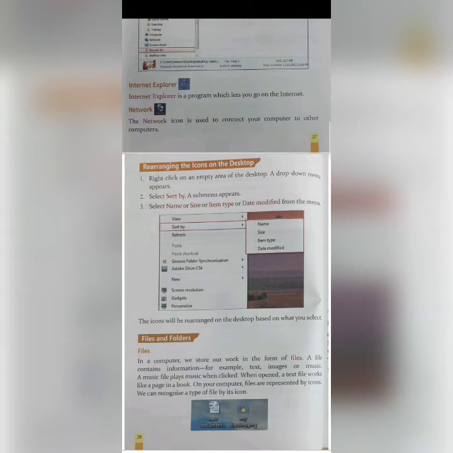See this drop down menu. See the view, sort by, refresh. This is a drop down menu. It will appear on that very screen. Select sort by. A sub menu appears. When you are selecting sort by, this arrow sign is there, and it means it will show the sub menu of that particular drop down menu bar.